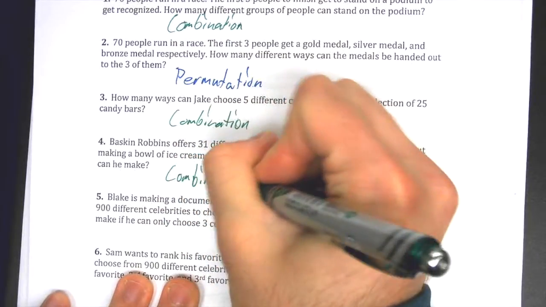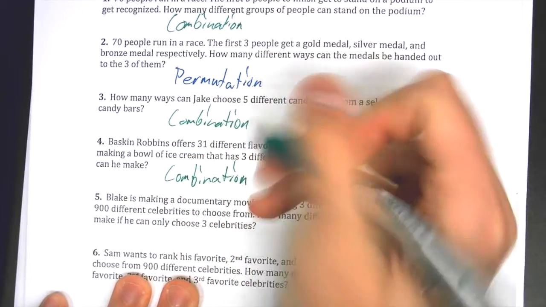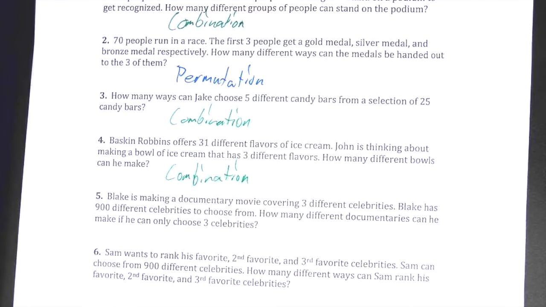So one of the key words that really will hint that it's a permutation instead of a combination is a lot of times talking about ranking something, we're talking about their favorite. They're talking about like their first favorite, their second favorite, things like that. That would be where it would be a permutation.